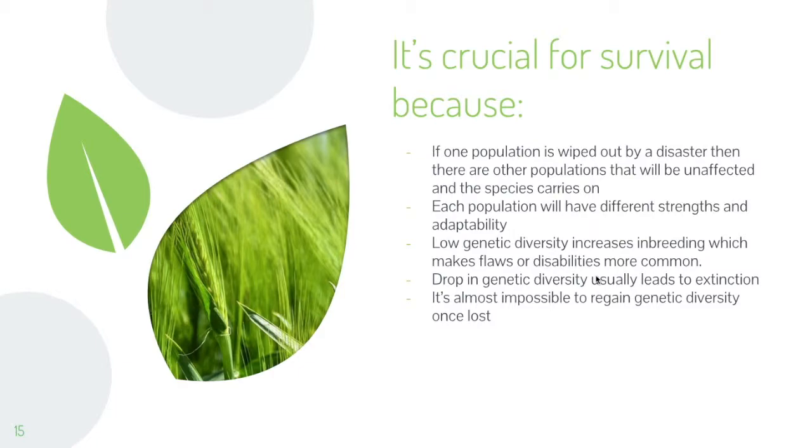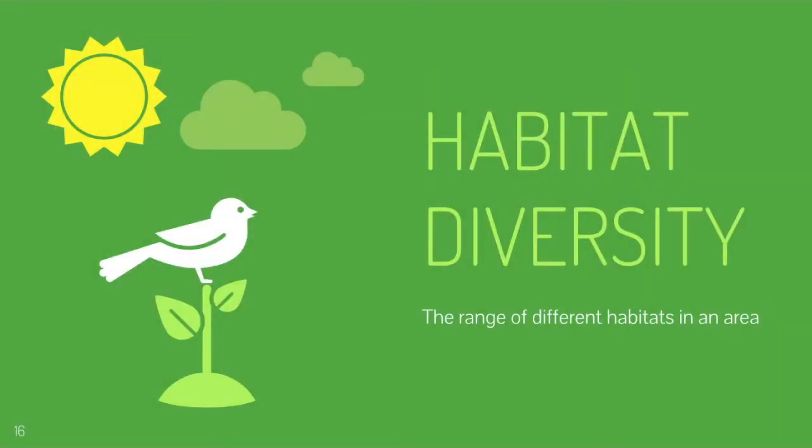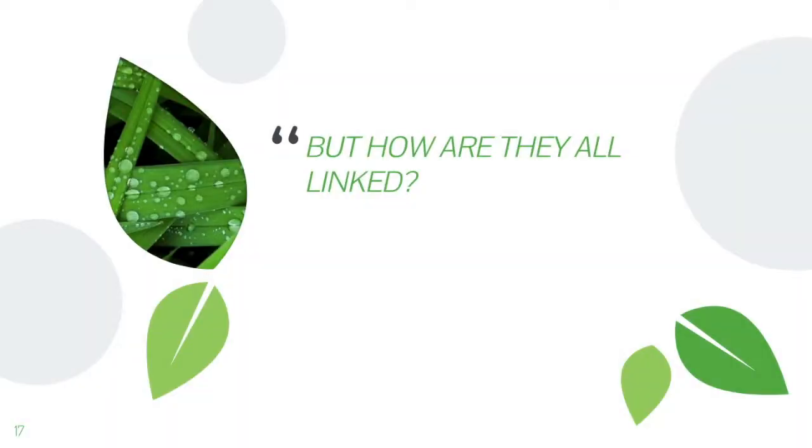Each population will have different strengths and adaptability, and low genetic diversity increases inbreeding, which makes flaws or disabilities more common. A drop in genetic diversity usually leads to extinction, and it's almost impossible to regain genetic diversity once lost. Finally, habitat diversity can be defined as the range of different habitats within one area.